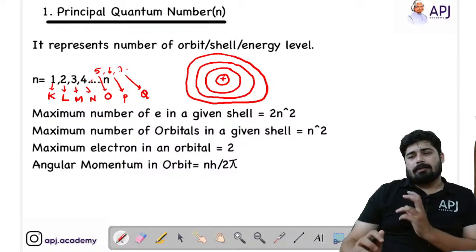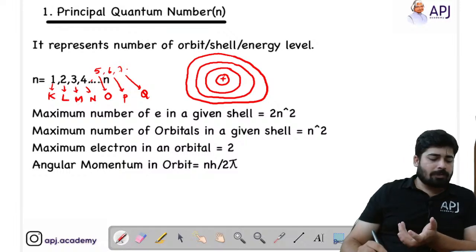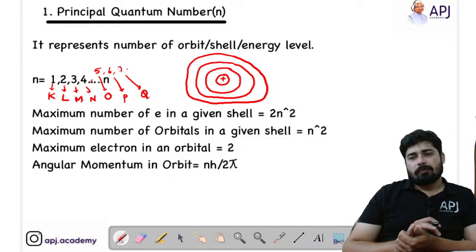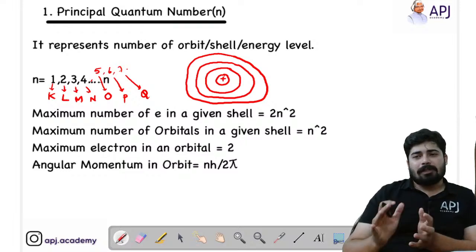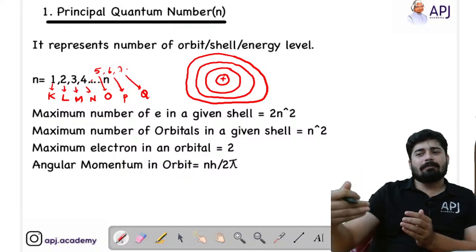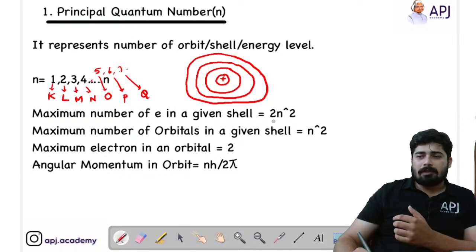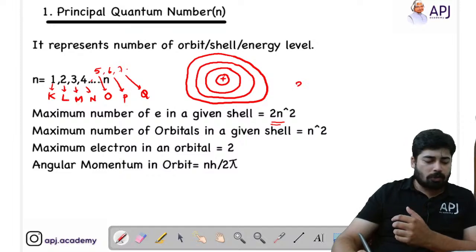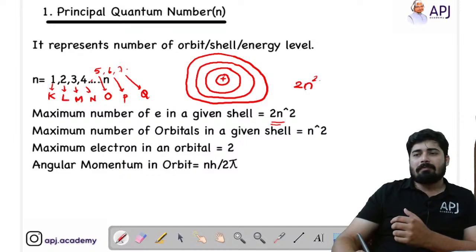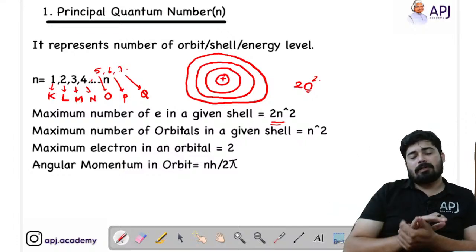Okay, right. Now coming to certain facts which you have to study, that is the maximum number of electrons in a given shell. If you want to find out the maximum number of electrons in a given shell, what you have to do? You just use this formula to find out the value, that is 2n square. What do you mean by n? N is the number of the shell, in which shell the electron is present.